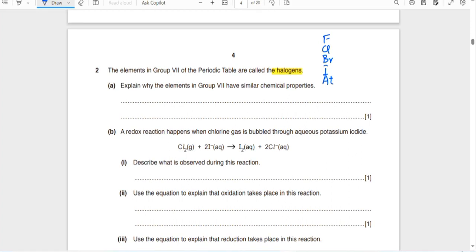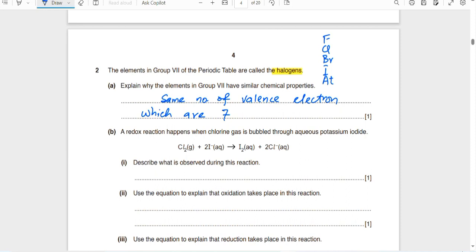Explain why the elements in group 7 have similar chemical properties. The reason is because they belong to one group and they have the same number of valence electrons, which are seven. They have seven electrons in the outermost shell, and it is the same for all of them. You need to write only one reason because you have one mark.